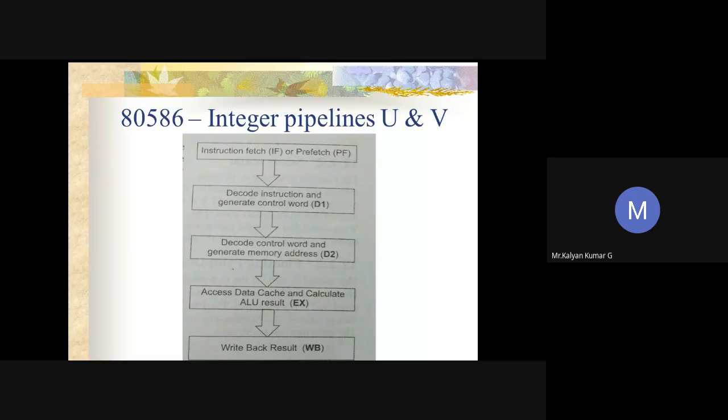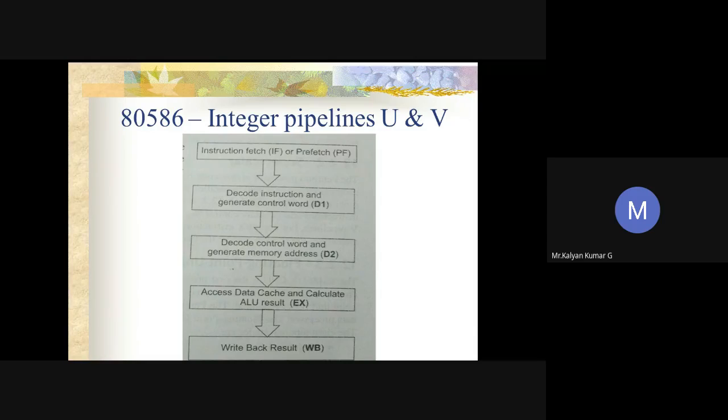I hope you remember the superscalar architecture. If you have noticed, instruction fetch is common, but we have two simultaneous or parallel D1 stages.